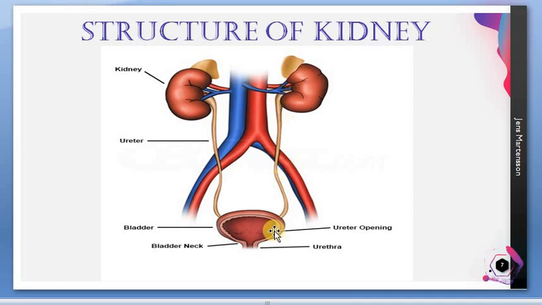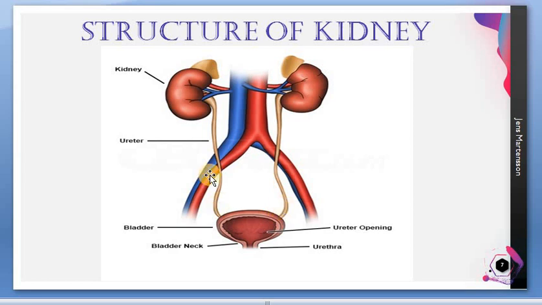And the second one, this is bladder, urinary bladder. Urinary bladder is a muscular bag which helps in the temporary storage of urine. It can store urine for some time, right?